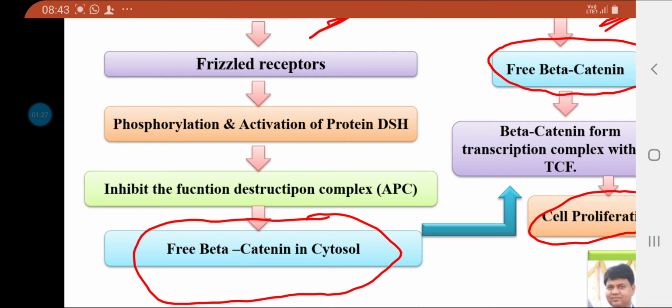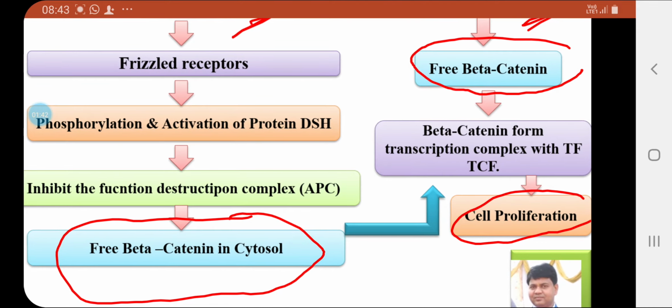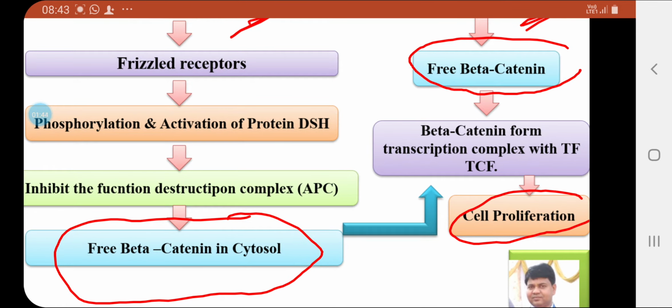When this complex is inhibited by the DSH protein due to stimulation by WNT proteins, the beta catenin is free in the cytosol and goes to the nucleus, where it forms a transcription complex with the transcription factor TCF and results in cell proliferation.